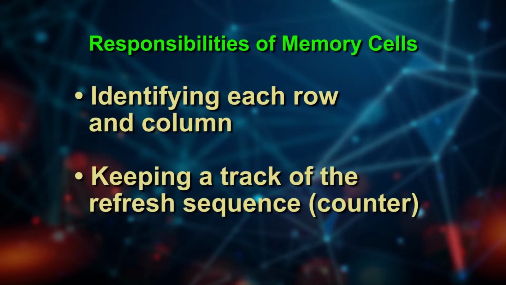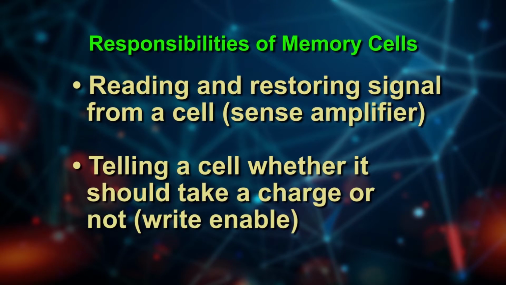So, specialized circuits perform these functions: identifying each row and column, keeping track of the refresh sequence, which is called the counter, reading and restoring the signal from a cell, called the sense amplifier, and telling a cell whether it should take a charge or not, that is write enabling. Other functions of the memory controller include a series of tasks such as identifying the type, speed and amount of the memory and checking for errors.